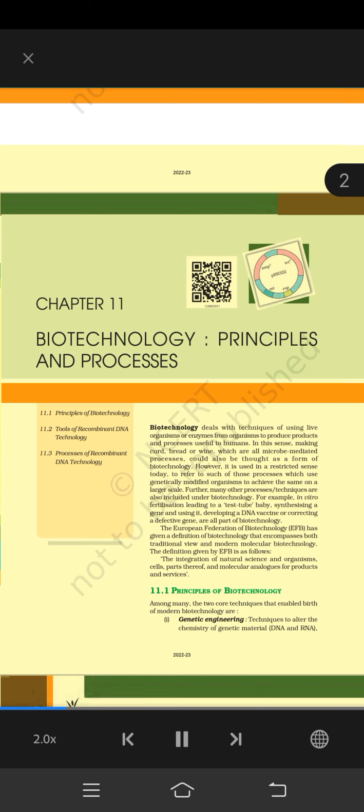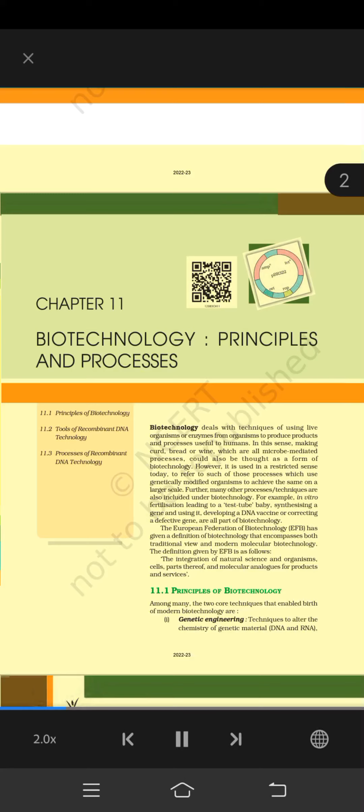Further, many other processes and techniques are also included under biotechnology. For example, in vitro fertilization leading to a test tube baby, synthesizing a gene and using it, developing a DNA vaccine or correcting a defective gene are all part of biotechnology. The European Federation of Biotechnology (EFB) has given a definition of biotechnology that encompasses both the traditional view and modern molecular biotechnology. The definition given by EFB is as follows: the integration of natural science and organisms, cells, parts thereof, and molecular analogs for products and services.